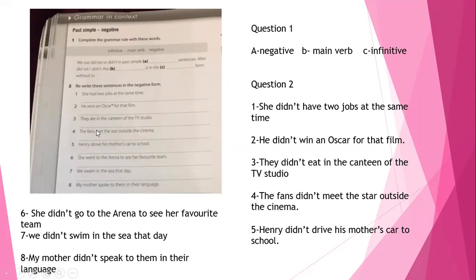Here we have 8 sentences. We are going to rewrite these sentences into the negative. She had 2 jobs at the same time. She didn't have 2 jobs at the same time. He won an Oscar for that film. He didn't win an Oscar for that film.